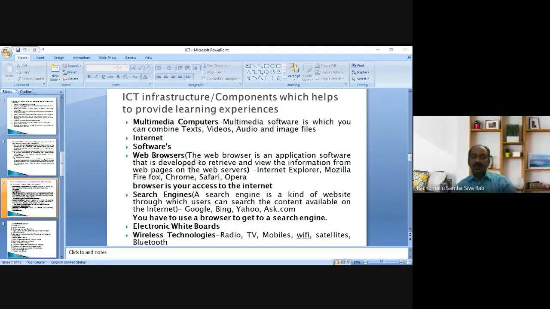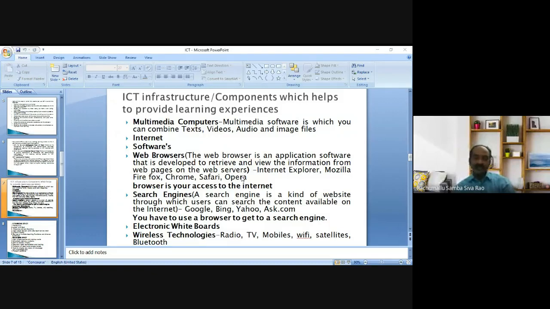What is a web browser? A web browser is an application software developed to retrieve and view information from web pages on the web services. Web browsers are Internet Explorer, Mozilla Firefox, Google Chrome, Safari, Opera. Suppose a teacher gave an assignment to a student which has to be completed by collecting data from the internet.